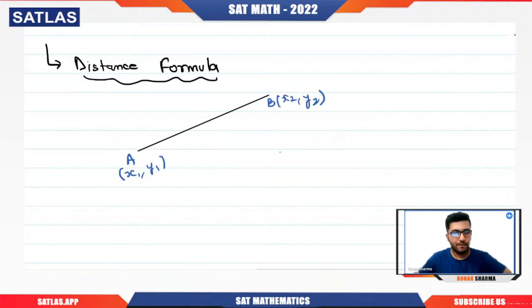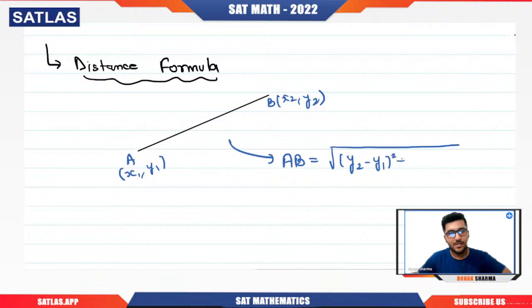If we want to calculate this length AB, it will simply be given by the formula: the square root of y2 minus y1 squared plus x2 minus x1 squared. There are two things I want to mention. It does not matter whether you take the difference of y first or x first. Ultimately, it is a summation of squares, so no worries about that.